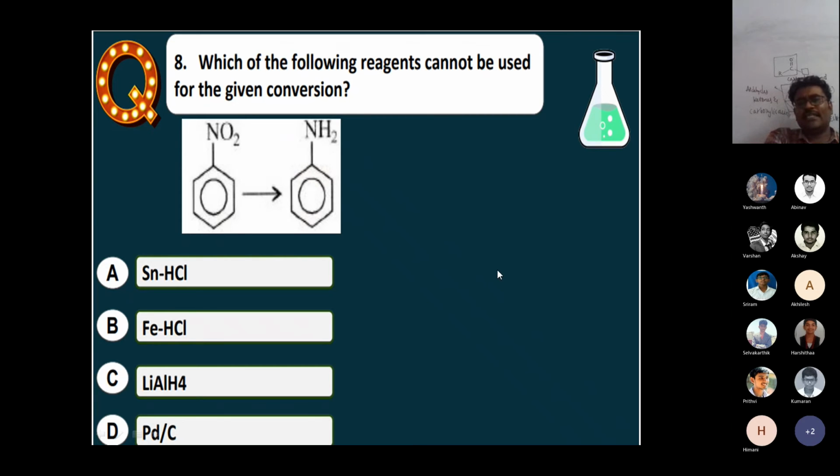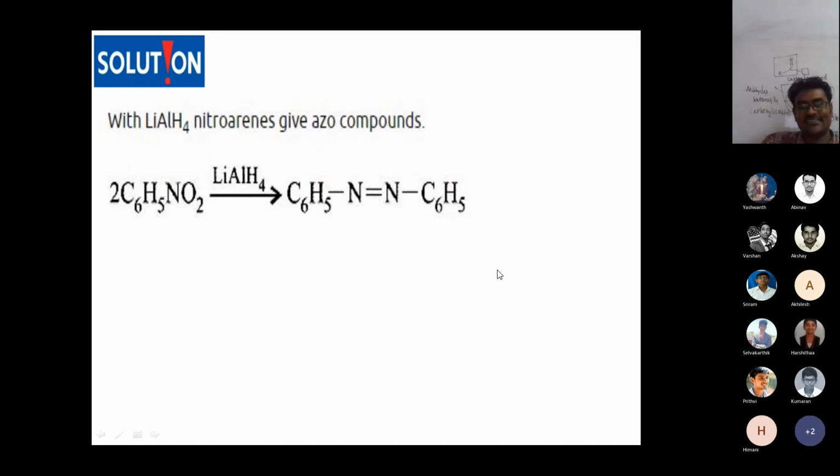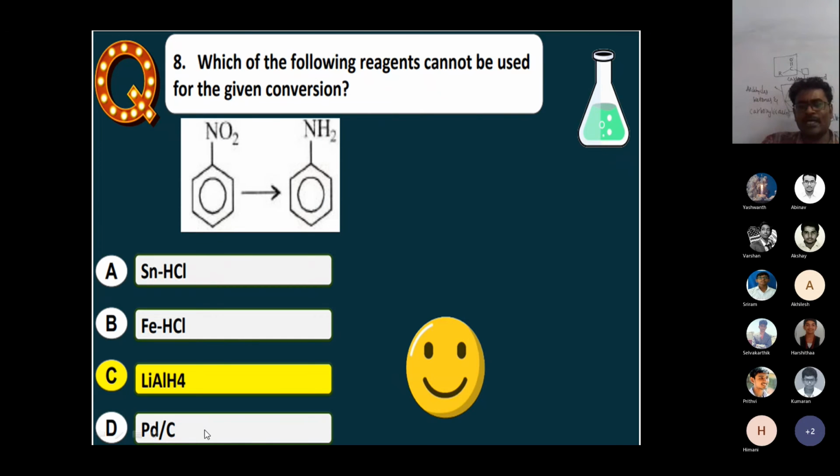Which of the following reagents cannot be used for this conversion? Not used. Sir, D, palladium and carbon. D, Delhi. C. Actually, this one. Why? Because it gives the azo compound. It gives the azo compound. Actually, it is palladium carbon only.